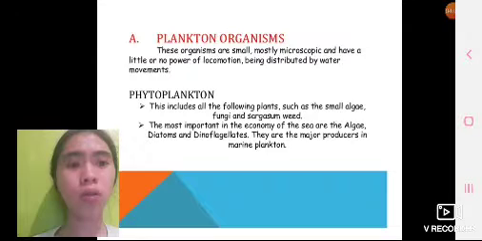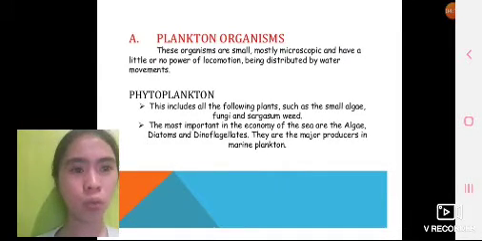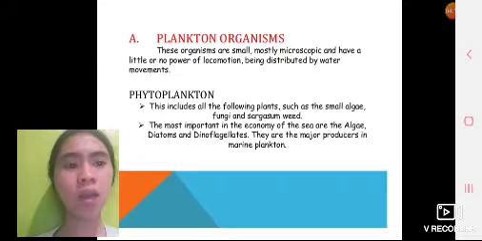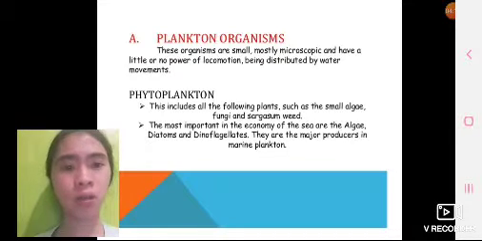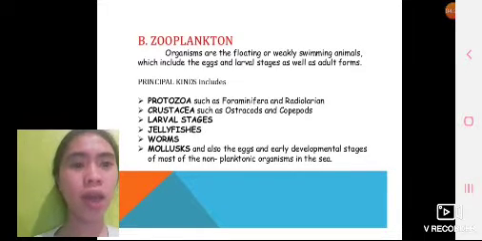Phytoplankton include algal plants such as the small algae, fungi, and sargassum weed. The most important in the economy of the sea are the algae, diatoms, and dinoflagellates. They are the major producers in the marine plankton. Zooplankton organisms are the floating or weakly swimming animals, which include the eggs and larval stages as well as adult forms. The principal kinds include protozoa, crustacea, larval stages, jellyfishes, worms, and mollusks.